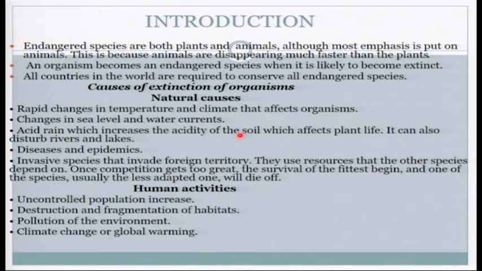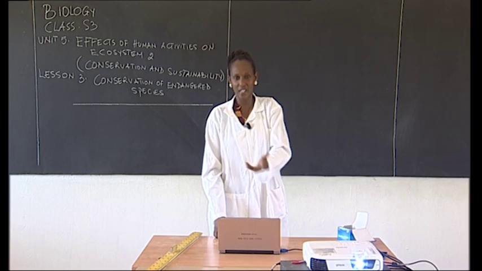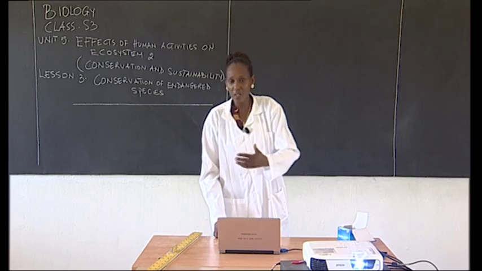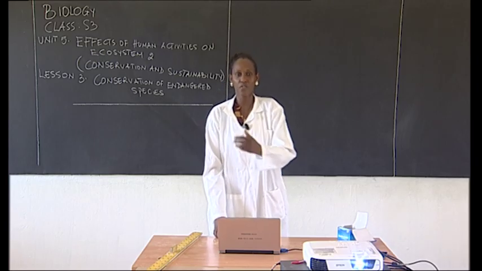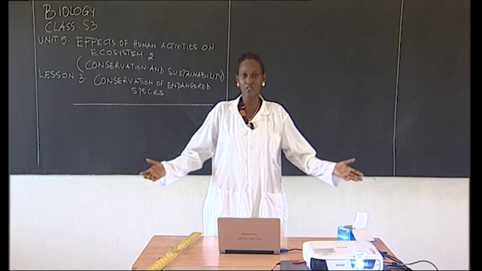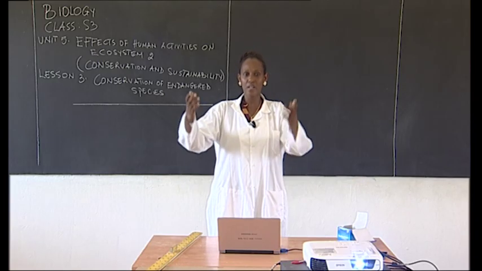Another natural cause of organisms getting extinct: diseases and epidemics. Yeah, that is obvious. Remember, we are now in this corona situation. So you find people are dying now and again, all right? So that one can lead to extinction of a certain species. You can find by the end of the day, the human beings are extinct.